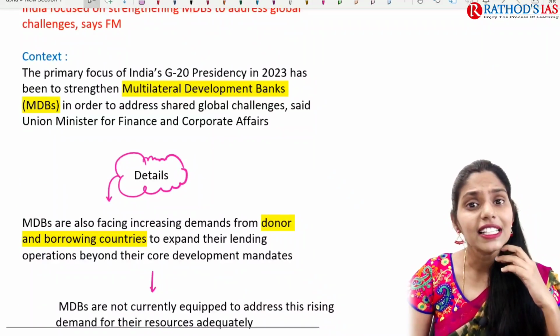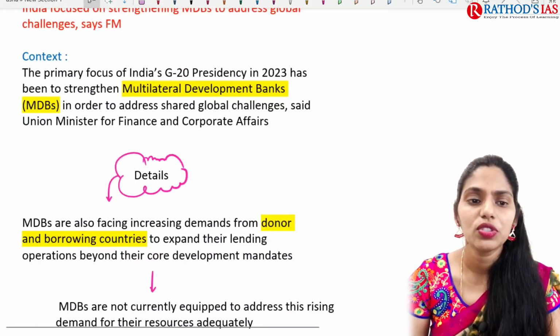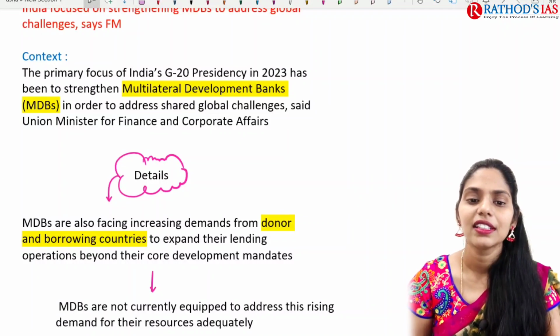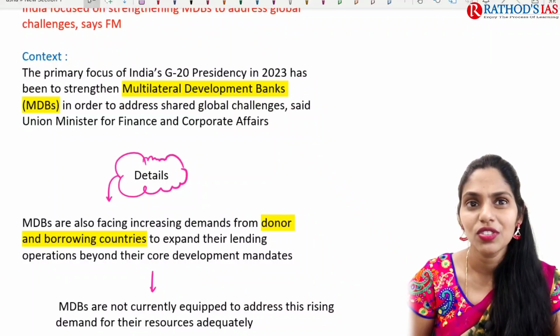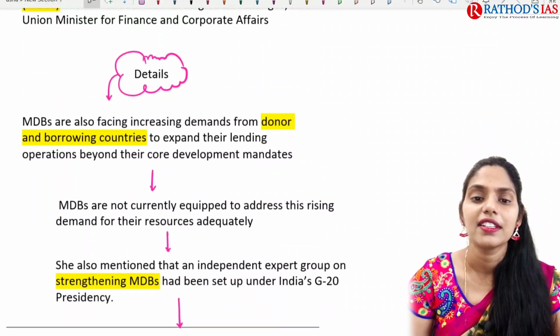If you see the context, it says that the primary focus of India's G20 presidency in 2023 has been to strengthen multilateral development banks and address global challenges. This was said by the Union Ministry of Finance and Corporate Affairs.